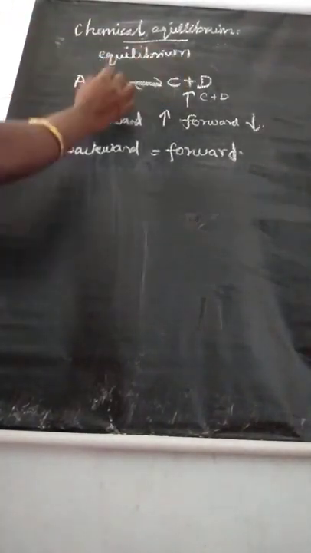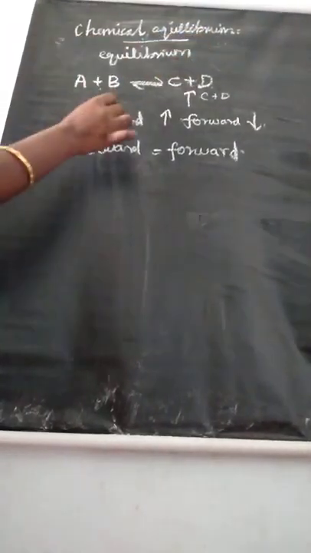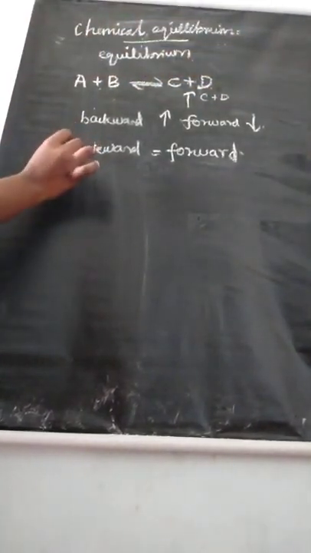This is what we call chemical equilibrium. So we have learned the topic with the simple example A plus B gives C plus D. If you add excess product, the backward reaction rate increases and the forward decreases. Finally we can give the definition: both forward and backward reaction rates become equal.